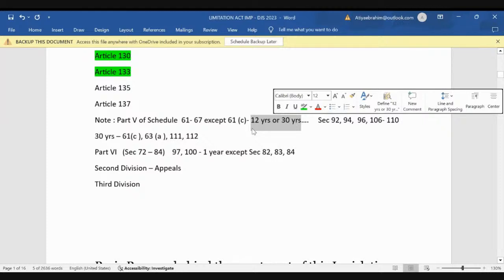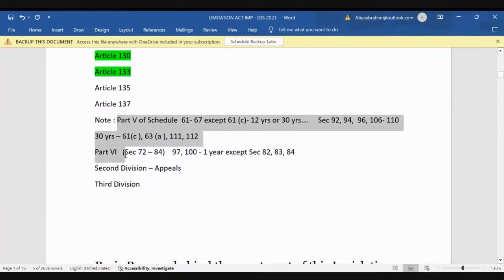See, most of the articles have a 3 year limitation period. The period of limitation is 3 years, but some have 12 years, some also have 30 years, some have 2 years also, 1 year also, and days also, right? So these are the parts which are not 3 years.